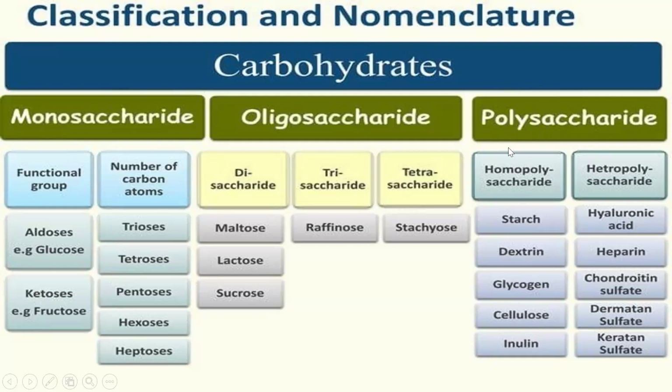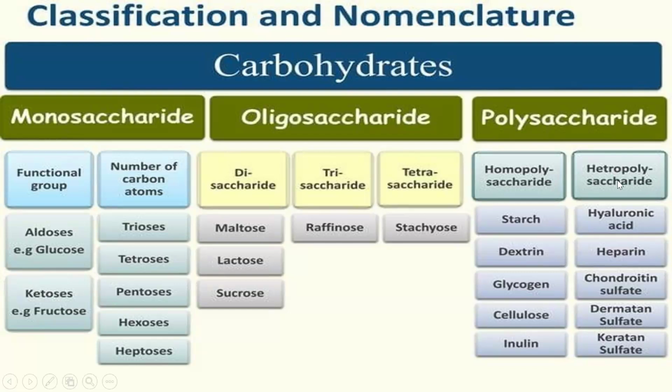Glycogen is made up of only glucose. Like, I think this glycogen is having 50 glucose, meaning 50 glucose units are repeatedly combining together to form one polysaccharide. Those types of polysaccharides are known as homopolysaccharides. Heteropolysaccharides are the polysaccharides which are having different sugar units. It can be glucose, fructose or galactose.